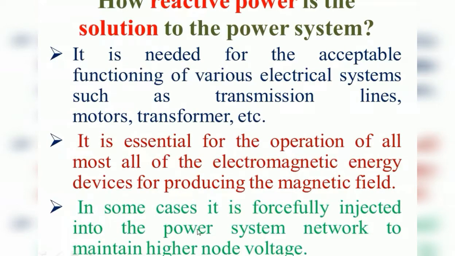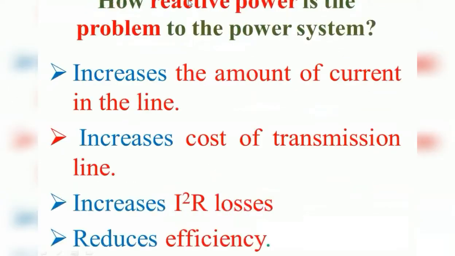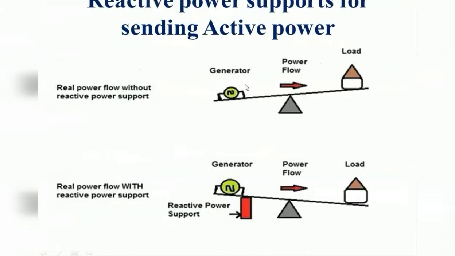And to improve the voltage at a particular node, we want to inject reactive power at that location by using some reactive power producing sources. Now let us see what the reactive power supply system is.